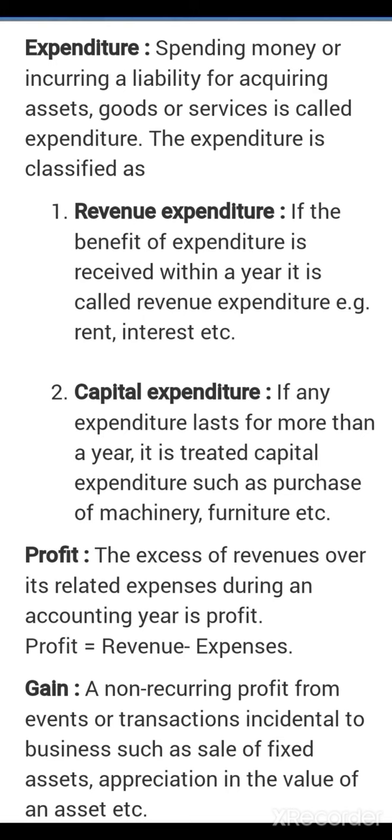Next is profit. The excess of revenue over its expenses during an accounting year is profit. Profit is equal to revenue minus expenses. Next topic is gain, a non recurring profit from events or transactions incidental to business, such as sale of fixed asset, appreciation in the value of asset, etc.